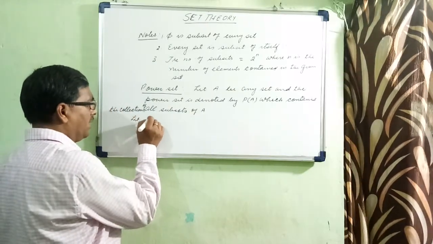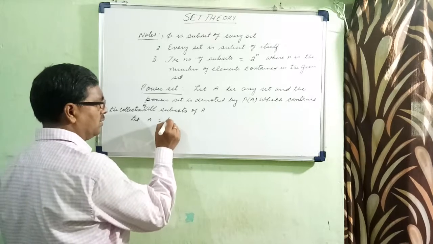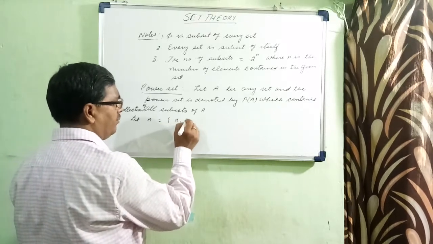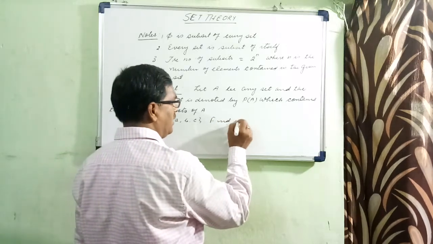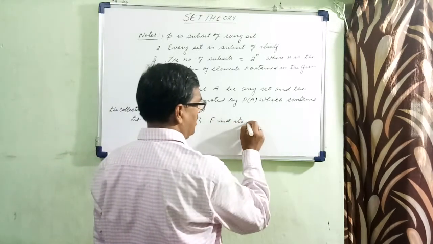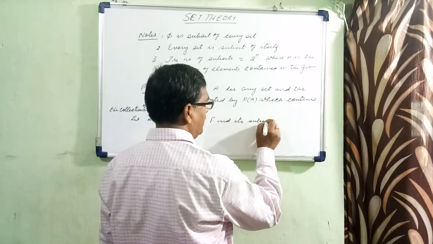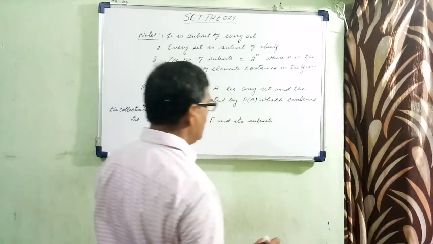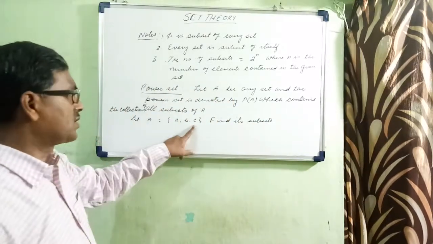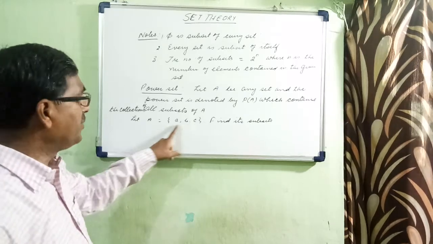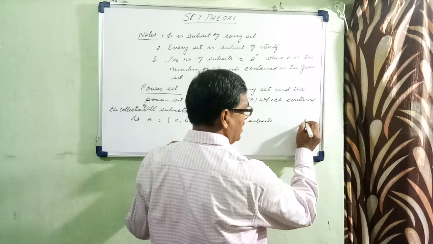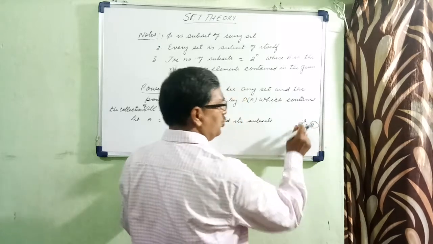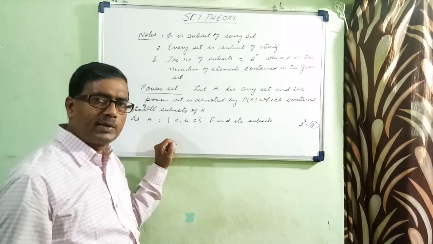Let A is equal to {a, b, c}. Find its subsets. Surely, if you are going to find the subsets of {a, b, c}, how many elements are there? 3. And then, what is the number of subsets? 2 to the power 3, that is 8.